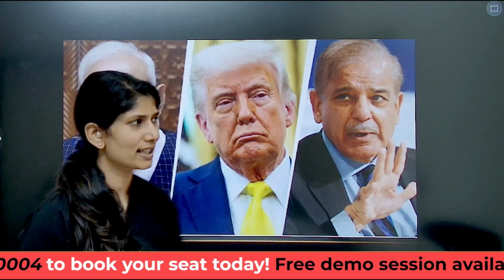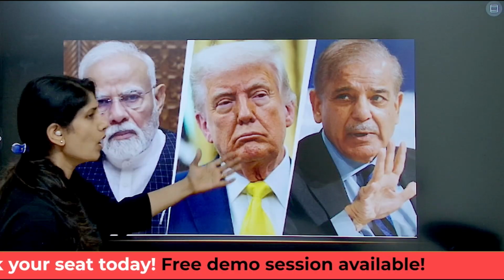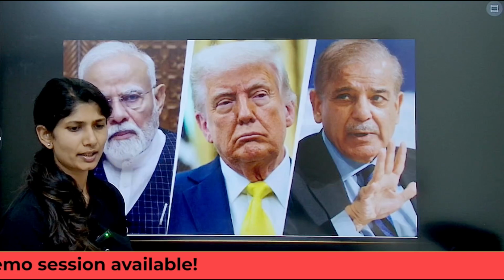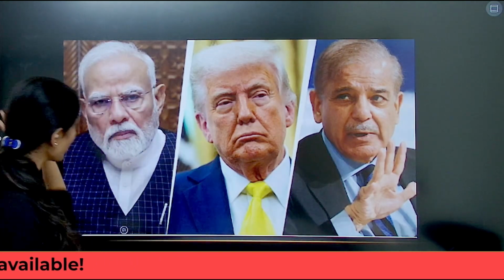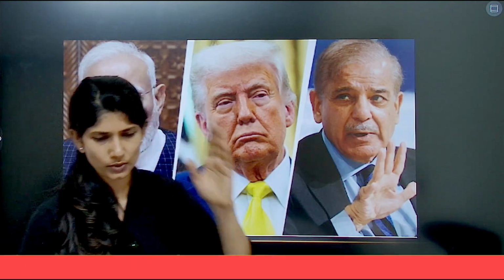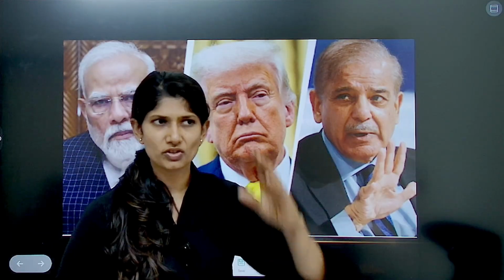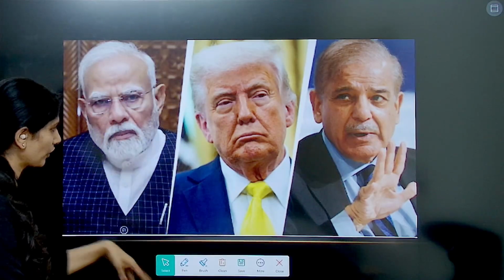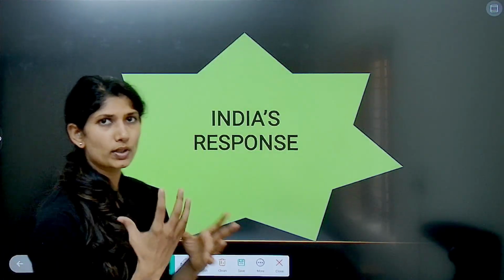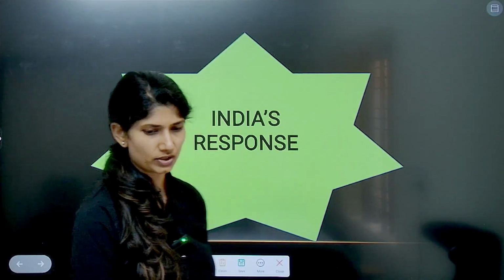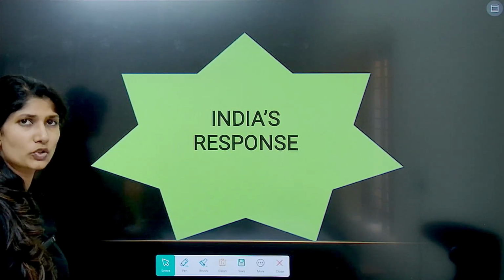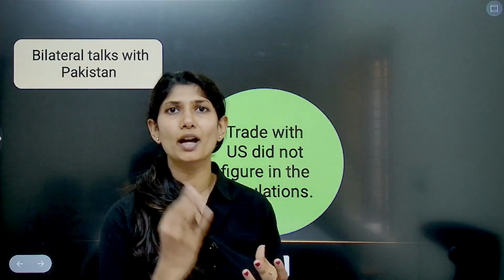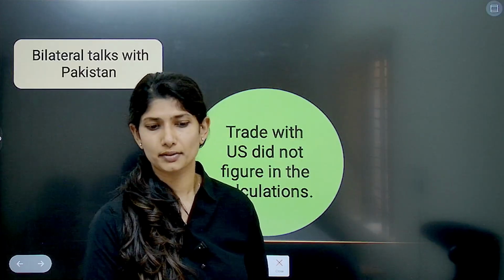With this, Donald Trump has claimed that he was the one who made sure to end the hostilities between India and Pakistan. India has again reiterated that it was not the role of any US president or any other third-party country, but because of the bilateral and mutual agreement between India and Pakistan. This is India's response to Trump's claim that he prevented a nuclear war.